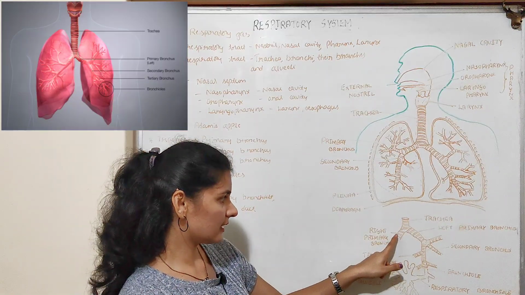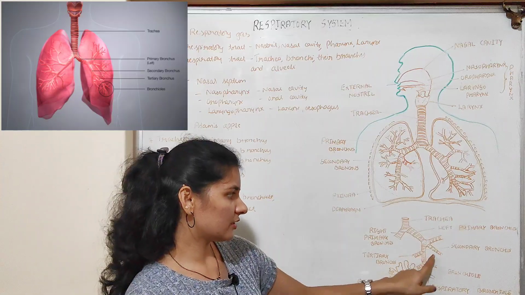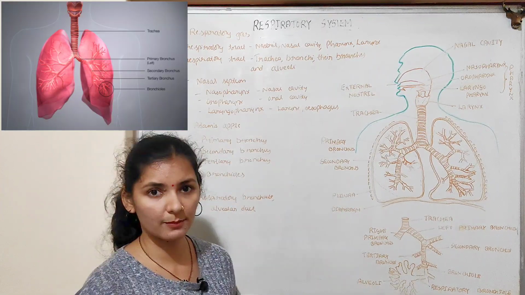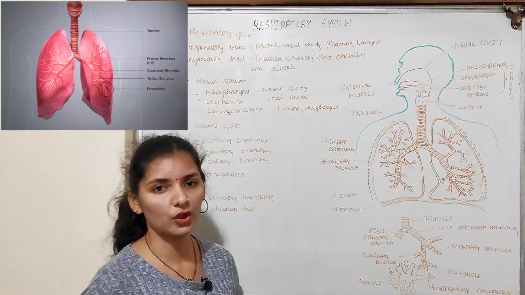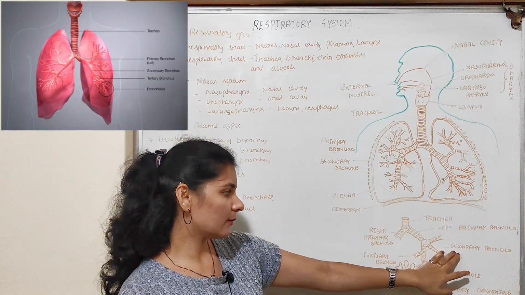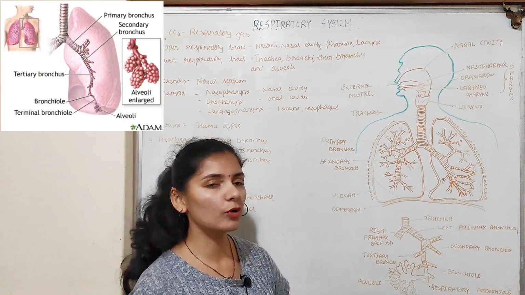As you can see, these are the right primary bronchus and the left primary bronchus, which divide into secondary bronchi. The secondary bronchi further divide into tertiary bronchi. The tertiary bronchi again further divide to form bronchioles. So primary bronchi give rise to secondary bronchi, secondary bronchi give rise to tertiary bronchi, and tertiary bronchi divide to form bronchioles.